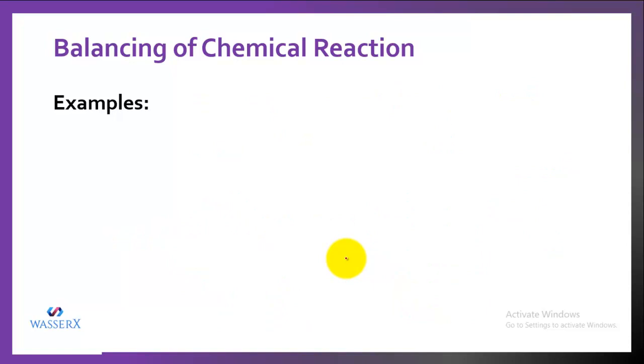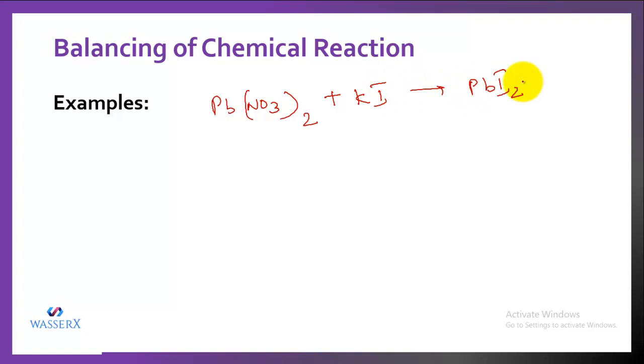Let's do another example. Let's say we have Pb(NO3)2, that is lead nitrate, and it reacts with potassium iodide. And we see it forms lead iodide and potassium nitrate. Let's count the moles on the left and right side for different atoms. For lead, it is 1. For nitrogen, it is 2. For oxygen, 3 into 2, it is 6.